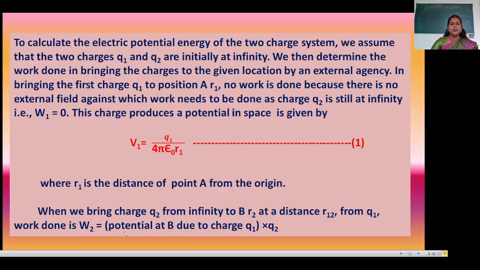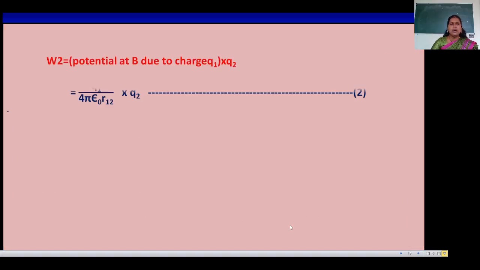W2 is equal to the potential at B due to the charge Q1, multiplied by Q2. That is, Q1 divided by 4 pi epsilon naught R12, into Q2.